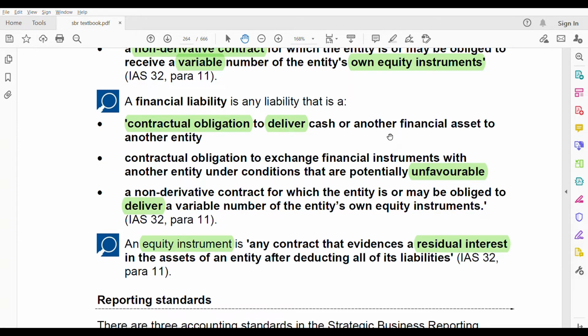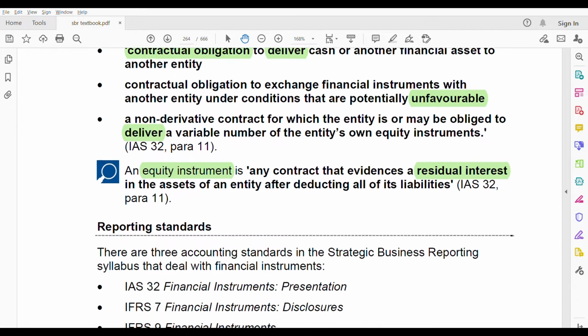You can just state the definitions. It does not matter which standard you are using out of these three. Some might write IFRS 9, or IFRS 7, or correctly IAS 32. If you forgot the number, it's okay. Don't write the number, but just know the correct definition of financial asset and liability. That is the important thing.